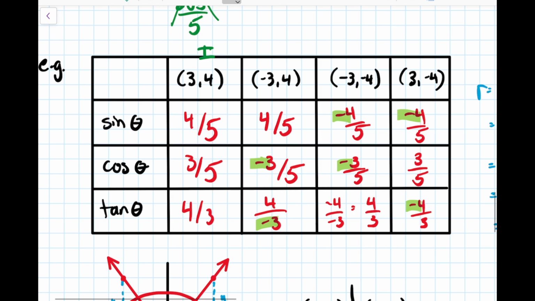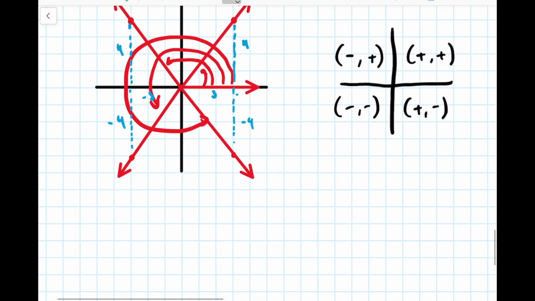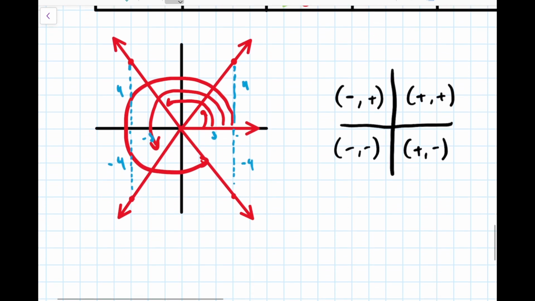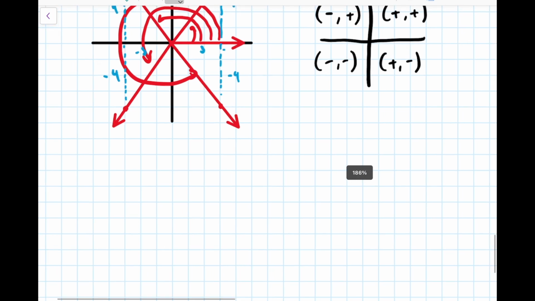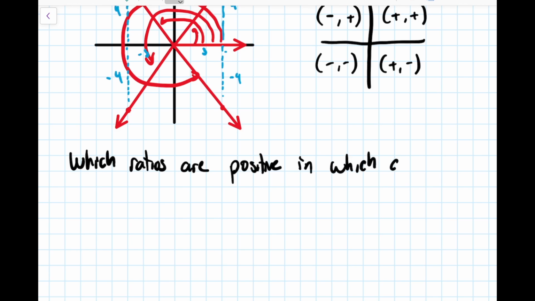So if you look at these quadrants here, this point is in quadrant 2, this point's quadrant 3, this point's quadrant 4. So since the relationships of positive and negatives aren't going to change, if we can remember what goes where, we're always going to know what's going to be positive or negative in a given quadrant. So let's try to boil that down a bit. Which ratios are positive in which quadrants? This is going to lead to a very important and useful memory device. So this is definitely something you're going to want to pay very close attention to.